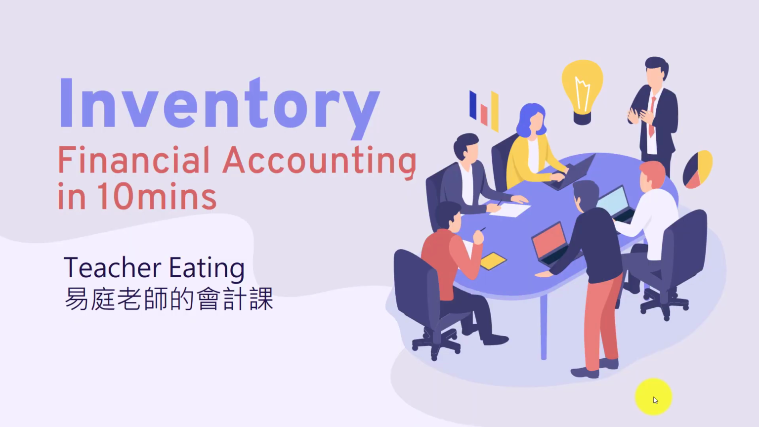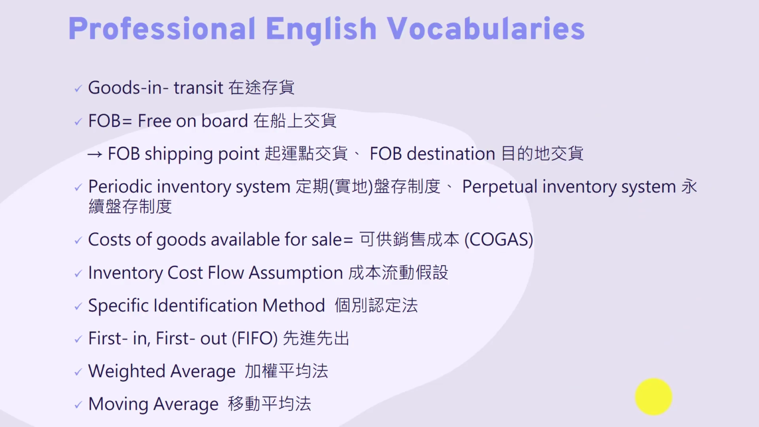In this video, we will introduce some concepts about inventory in accounting in 10 minutes. Are you ready? Before we introduce, we will see some professional English vocabularies. The first one is goods in transit, 在途存货. FOB is free on board, 在船上交货. Then we will have 2 points, which are shipping point and destination.